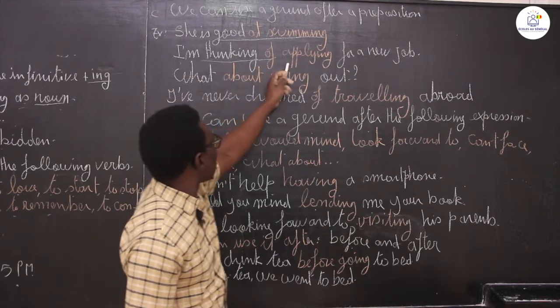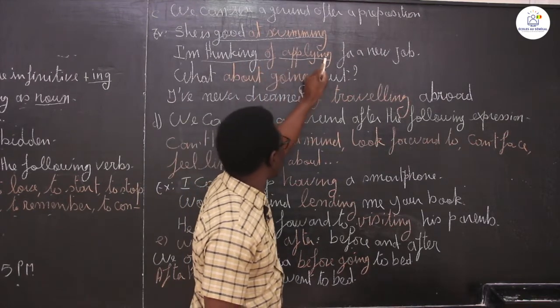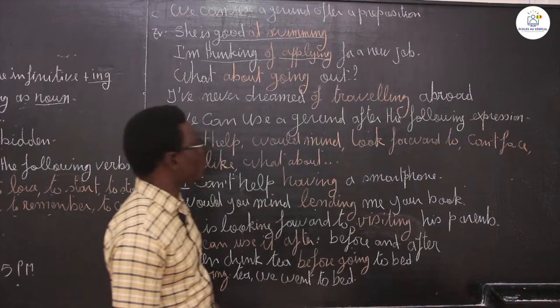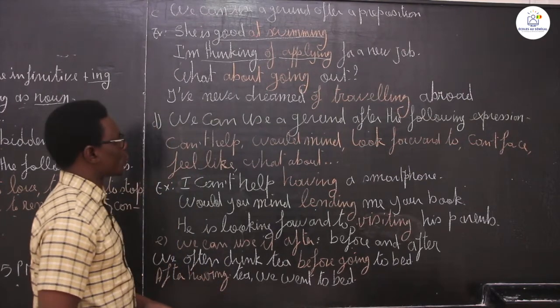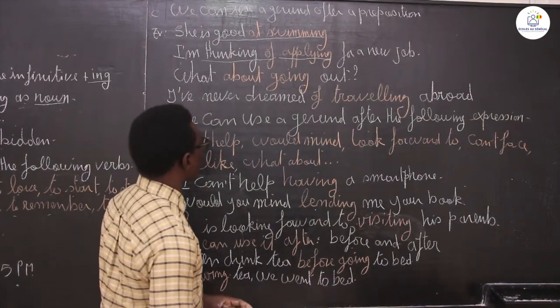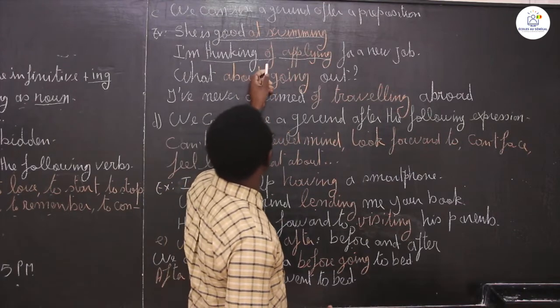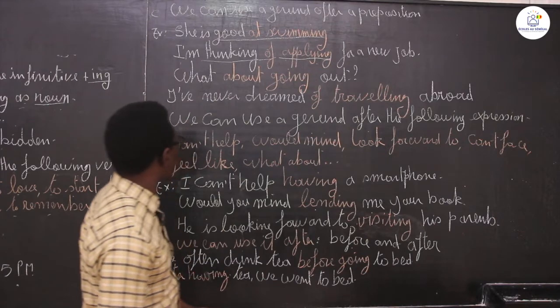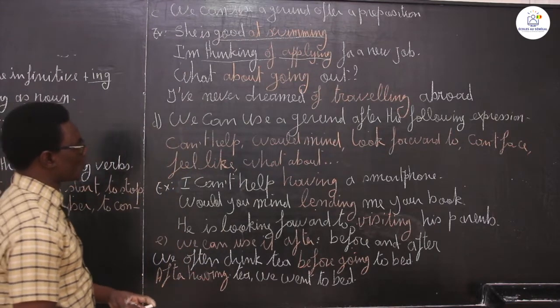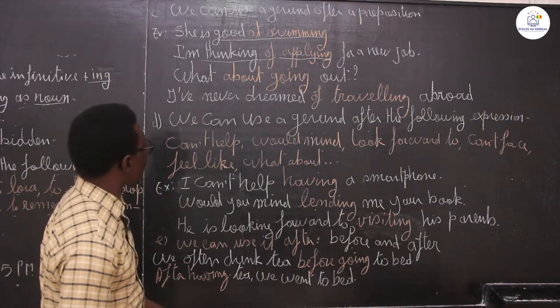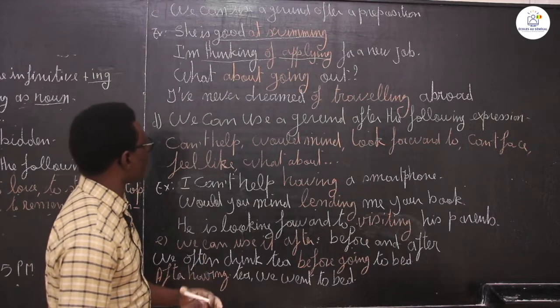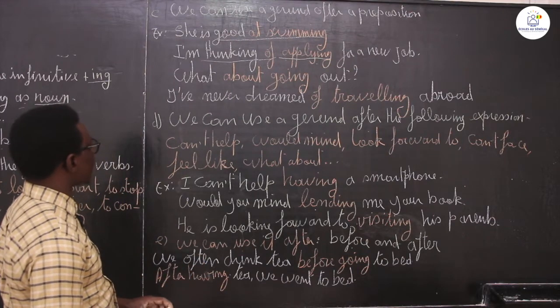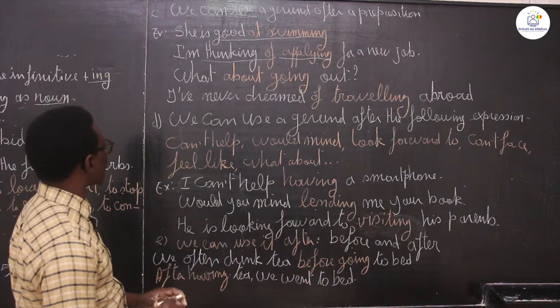I am thinking of applying, to postulate, to be candidate for something. I am thinking of applying for a new job. Maybe your job is not good and you apply for another job to have a more important salary.